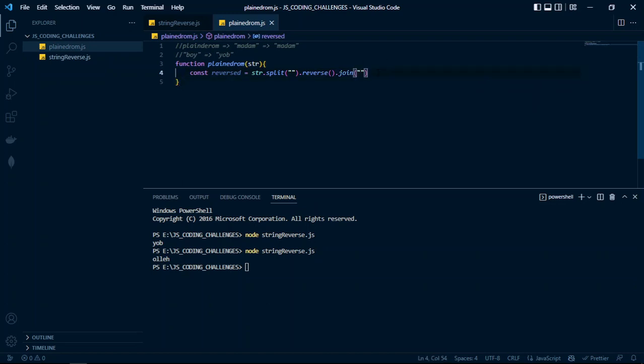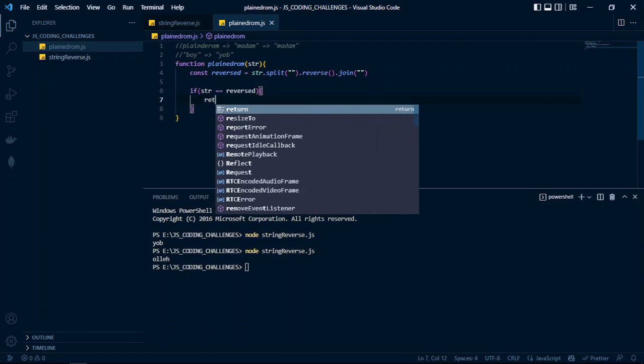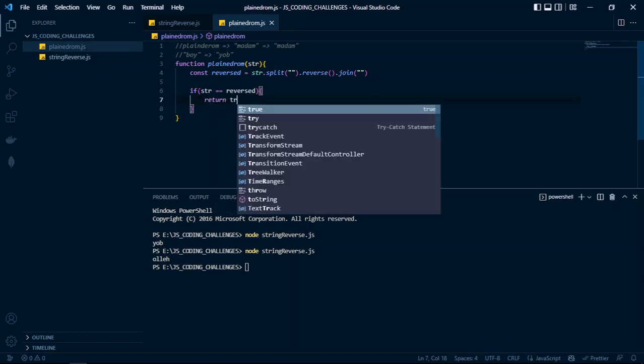Then you want to put some condition statements inside here, the if statement, to check this reversed string and the original string, are they equal? If they are equal, you return true. So if str is equal to reversed, then just return true.